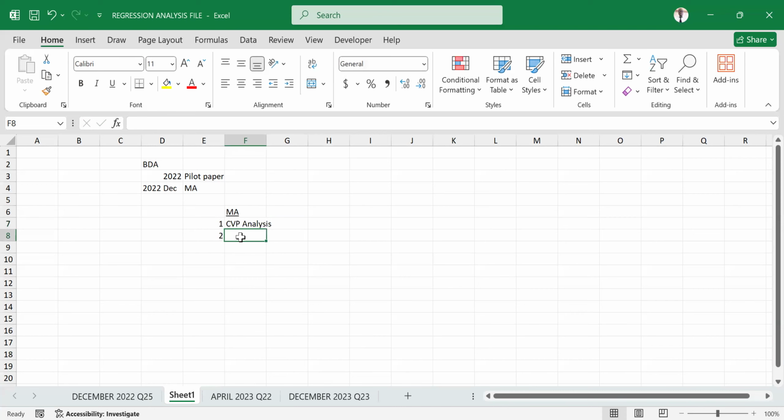Now, the second area that you also have to align yourself with is how to run regression analysis. And regression analysis is the simplest part, and it was the pace setter for the BDA paper in the management accounting area. From December 2022, this was what started it.